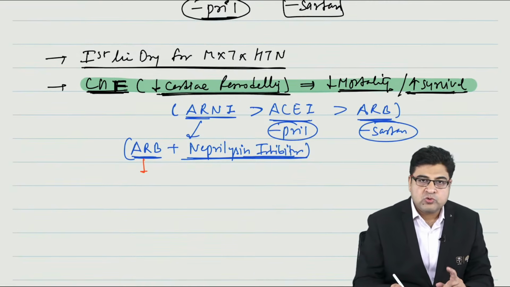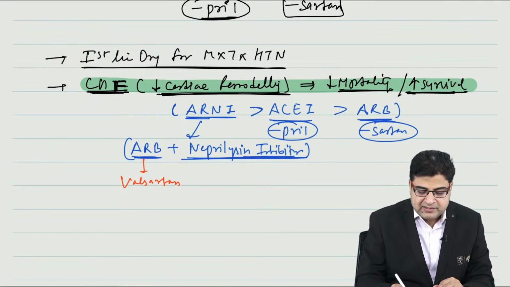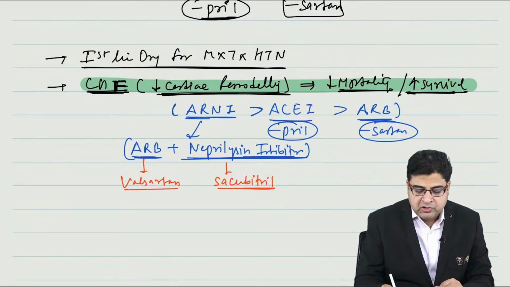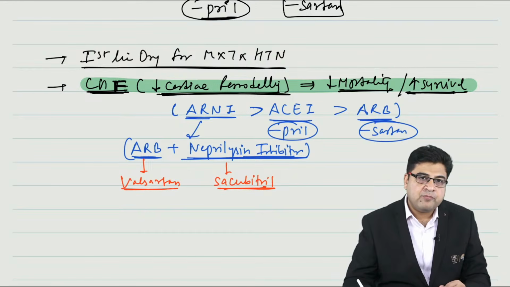So they will ask you which two drugs are present in this combination. The two medicines present in this combination are valsartan and sacubitril. So this medicine is a combination of valsartan plus sacubitril, that is ARNI. This is very, very important for your exam.